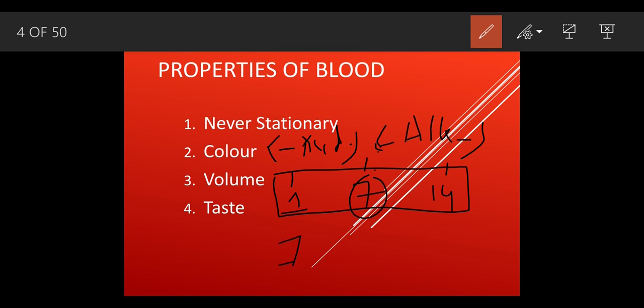So the pH level of blood is around 7.3 to 7.4. So after 7 means what? It is alkaline, meaning it is basic in nature.